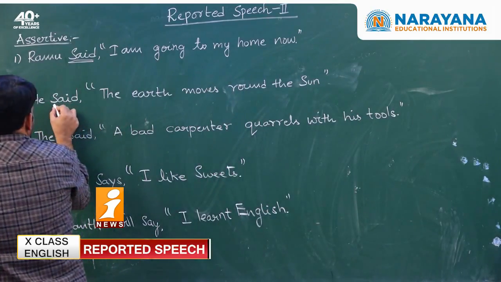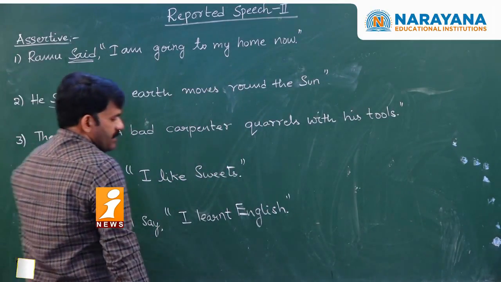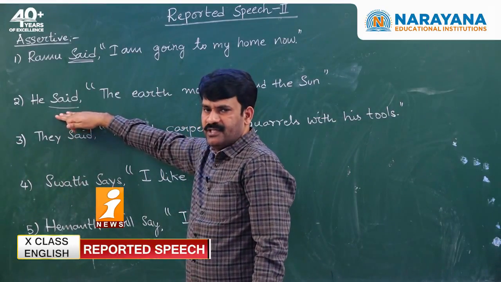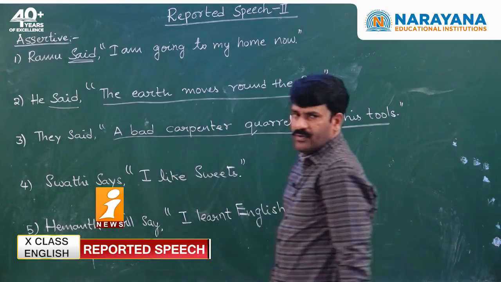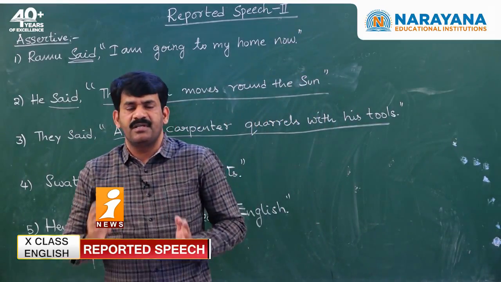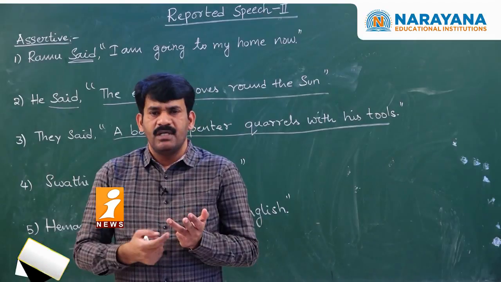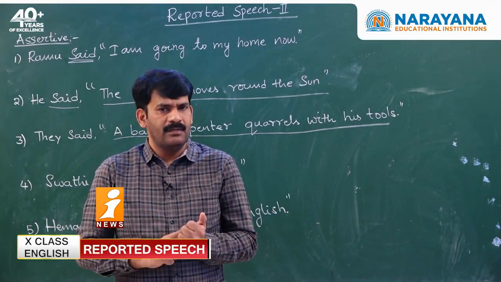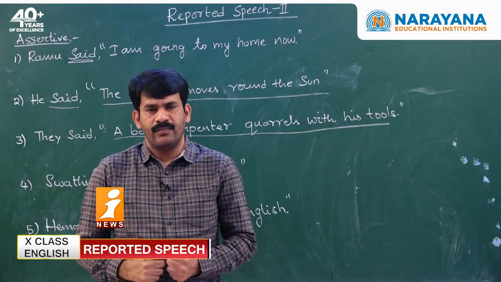In the second sentence, he said, reporting verb is in simple past again. Try to see when reported speech expresses universal truths, scientific truths, idioms, proverbs or sayings.